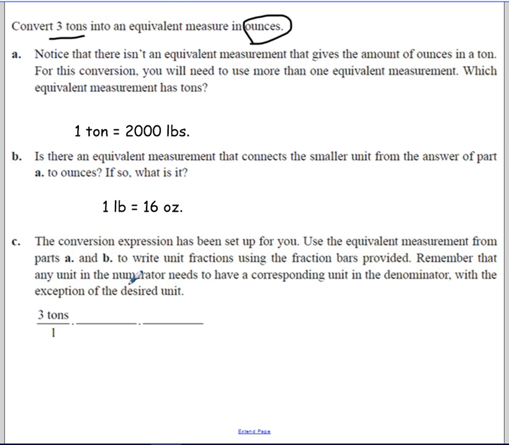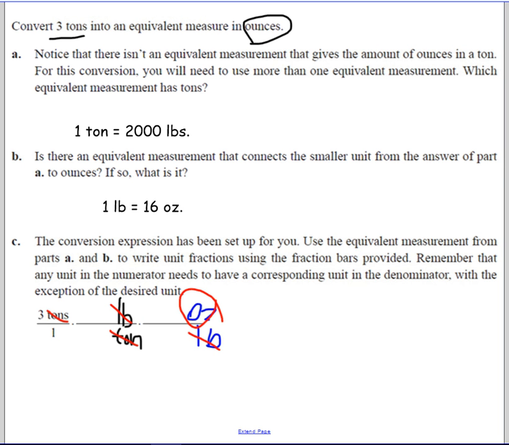And so again, in our unit fractions, we have tons. We're going to get rid of tons. And then that conversion was including pounds. So when we do that part, our tons will be gone and we're left with pounds. But then we need to get rid of our pounds and keep ounces. So ounces will go on the top and pounds on the bottom. That way we will cancel out pounds to pounds and be left with ounces.